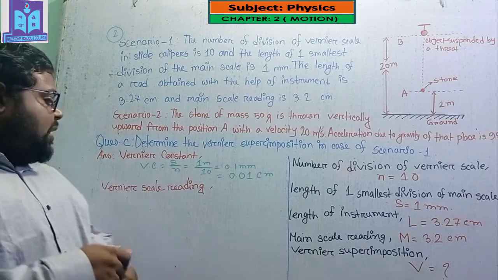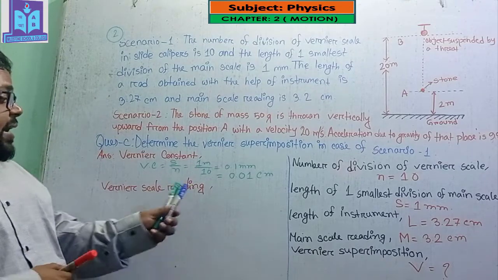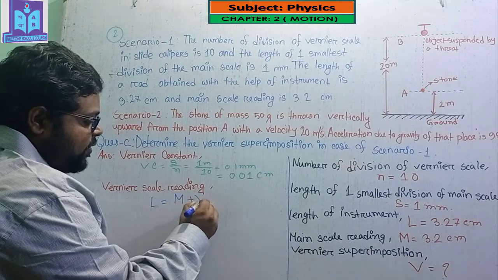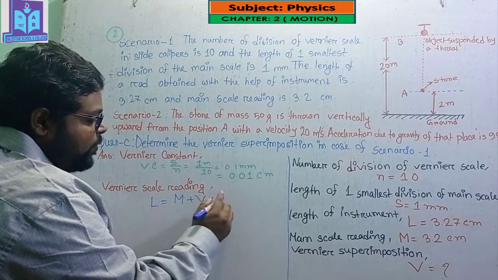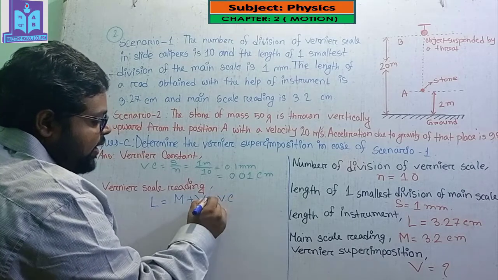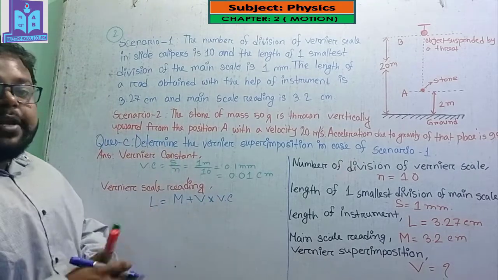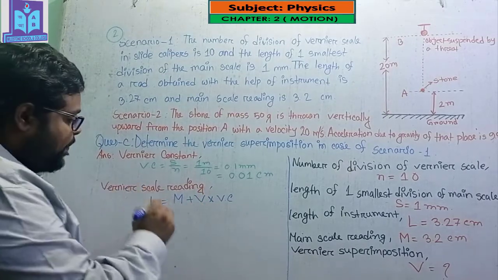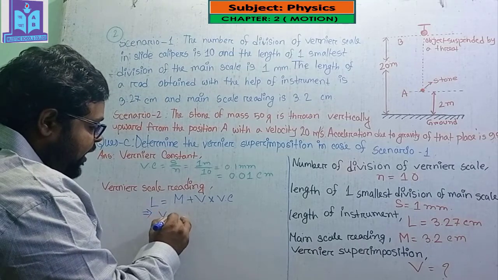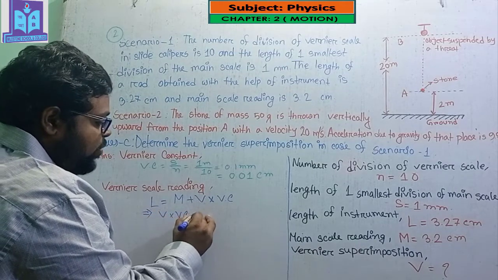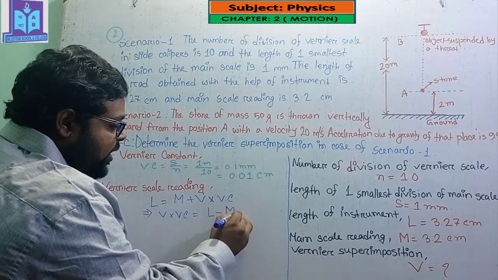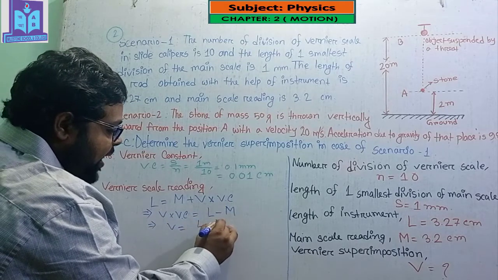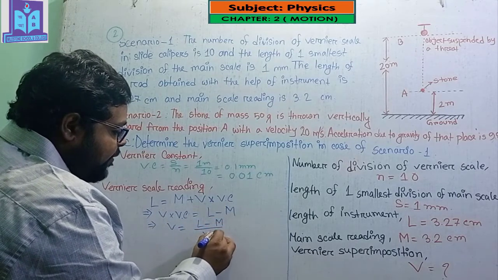After that, the vernier scale reading L equals M plus V into VC, that is, V multiplied by VC. I have to find the vernier superimposition V, so V into VC equals L minus M, and V equals (L minus M) divided by VC.